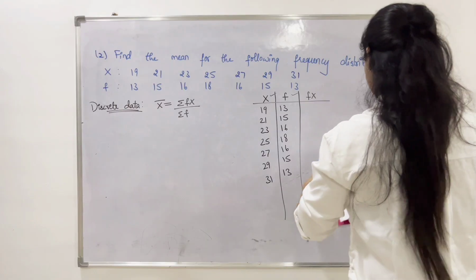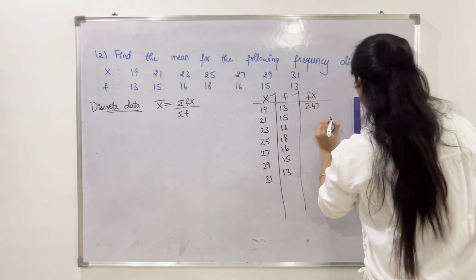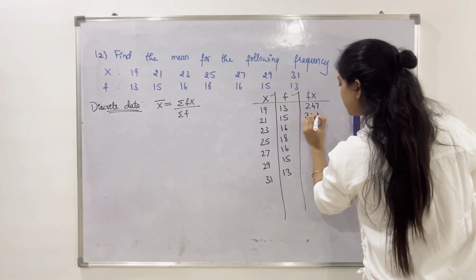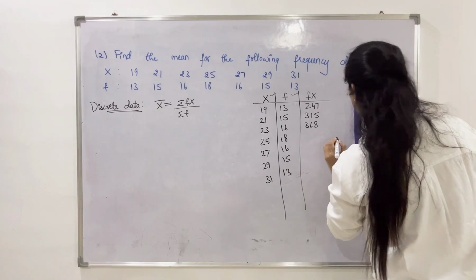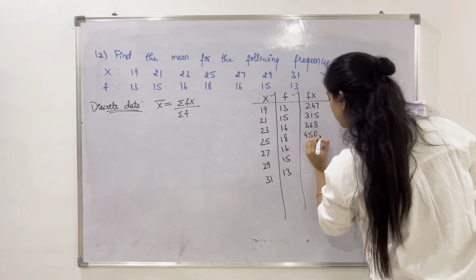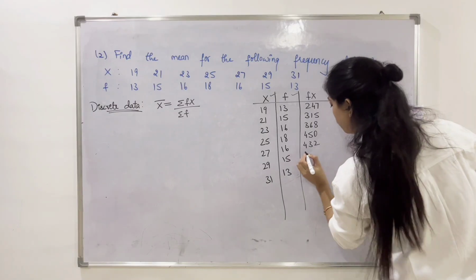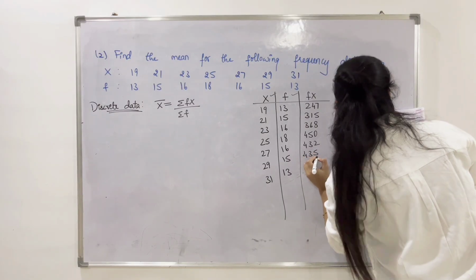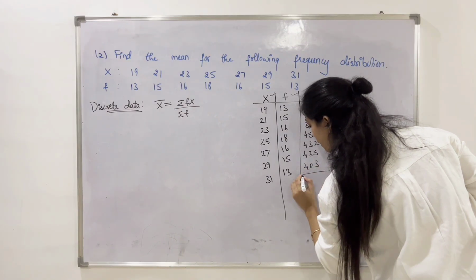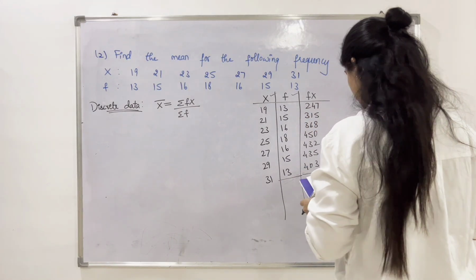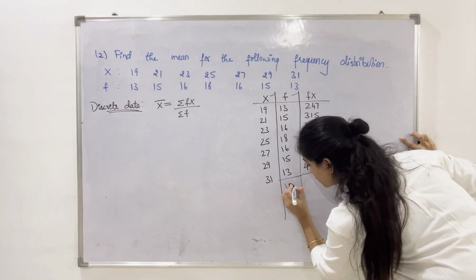We have 247, 315, 368, 450, 432, 435 and 403.